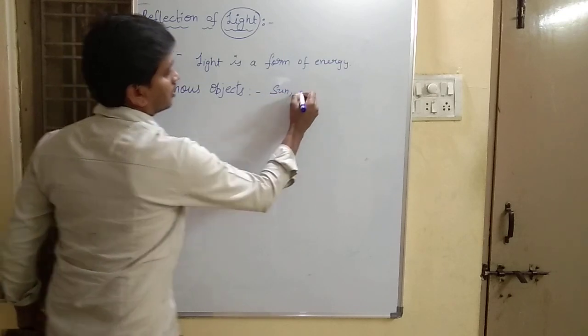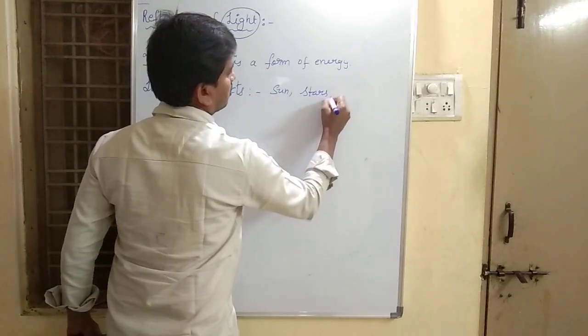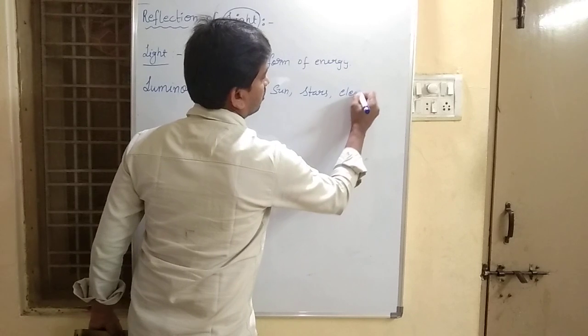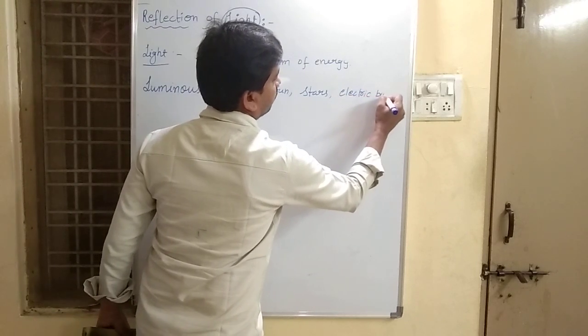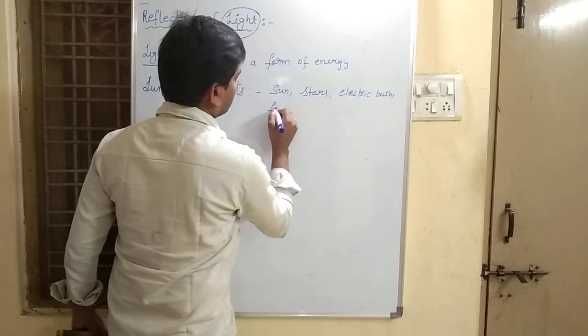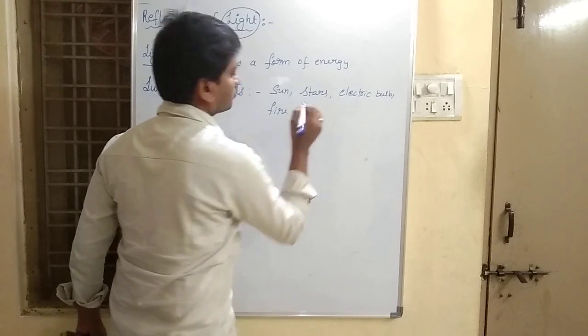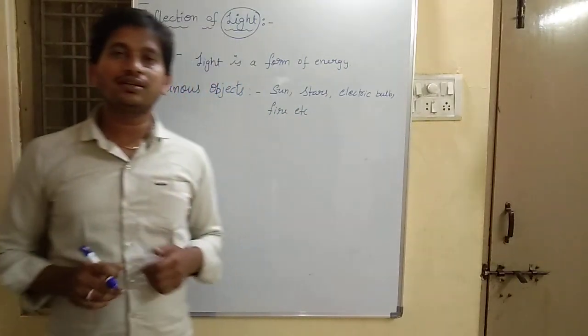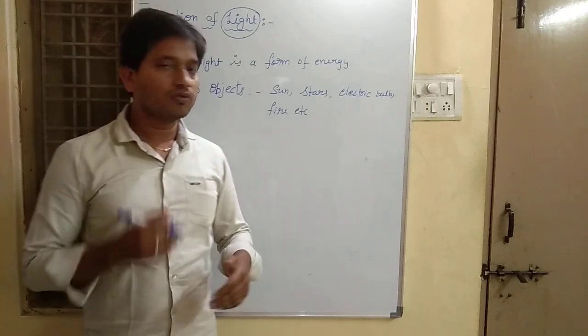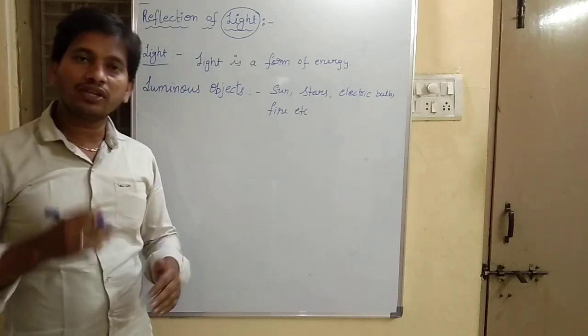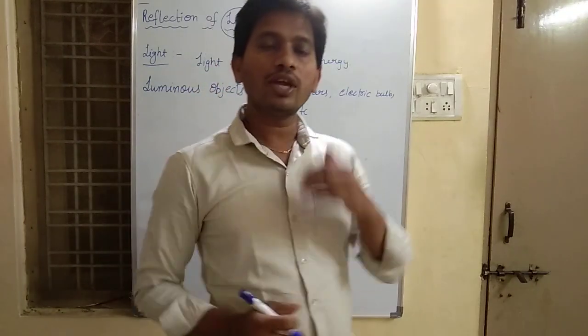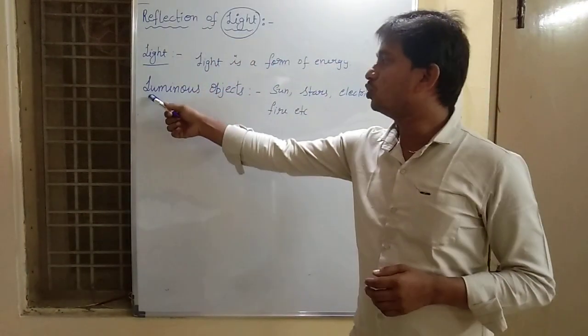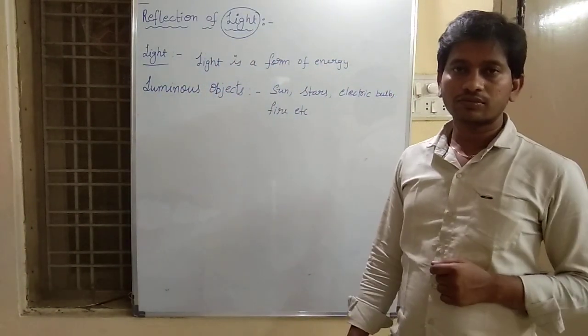Objects like the sun, stars, electric bulb, fire, etc. emit their own light. They are called luminous objects.